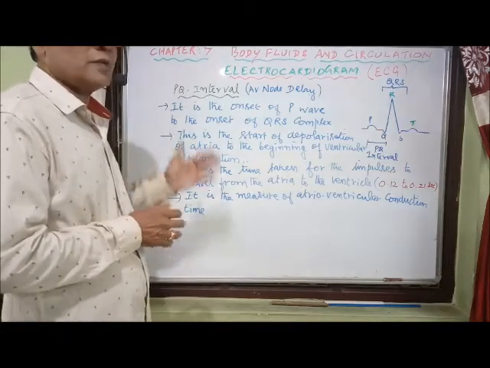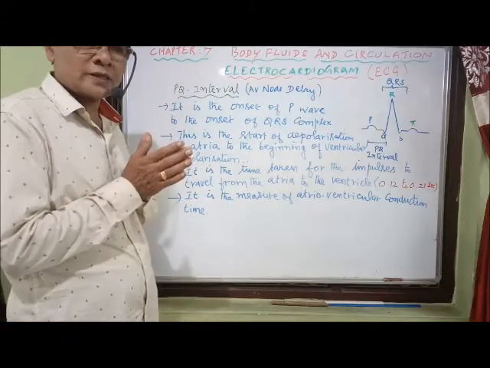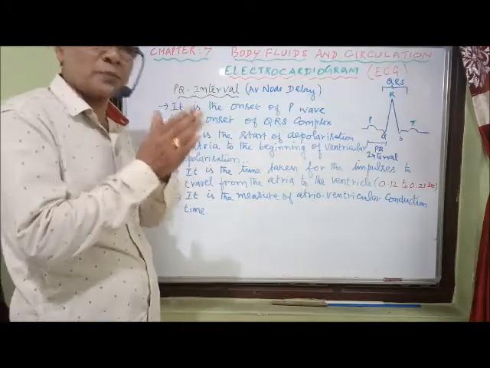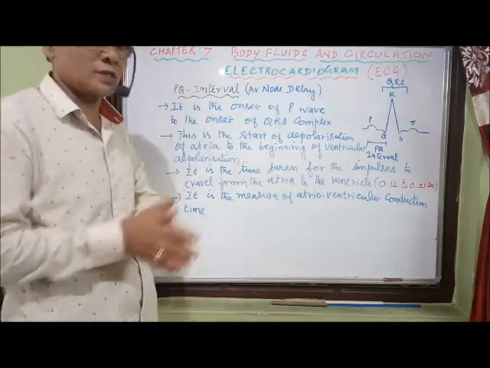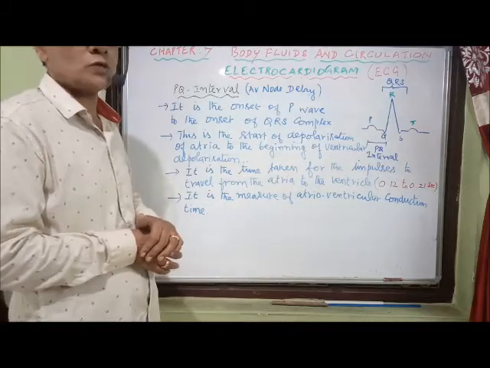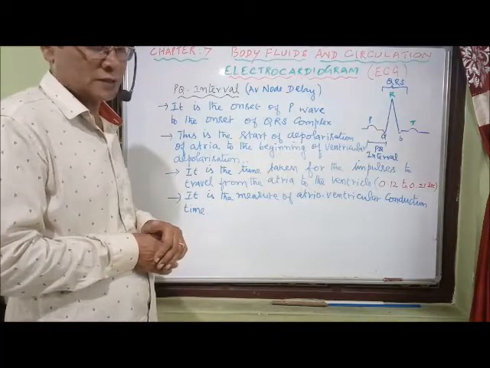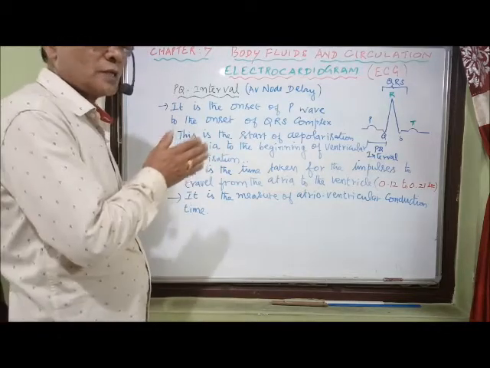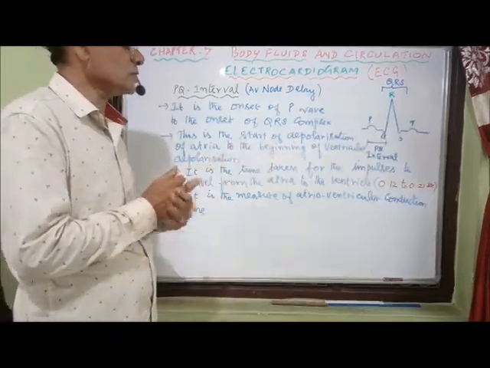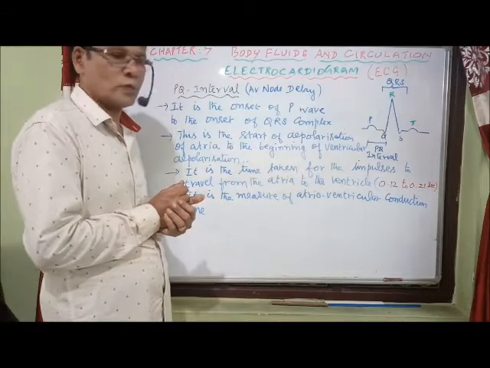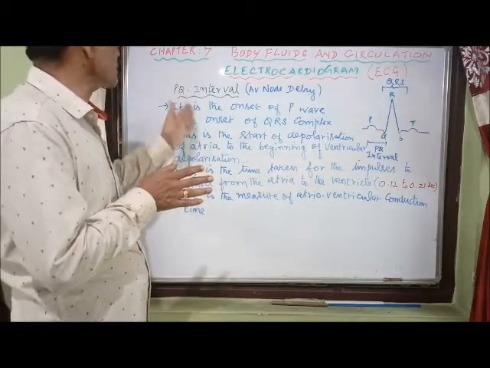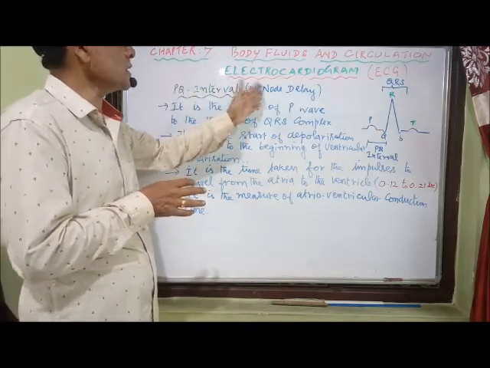It is the time taken for the impulses to be conducted from the atria to the ventricles. It's about 0.12 to 0.21 seconds. So normally there is a delay in the conduction of impulses, and the delay is called the PR interval. That's why it's called the AV node delay.